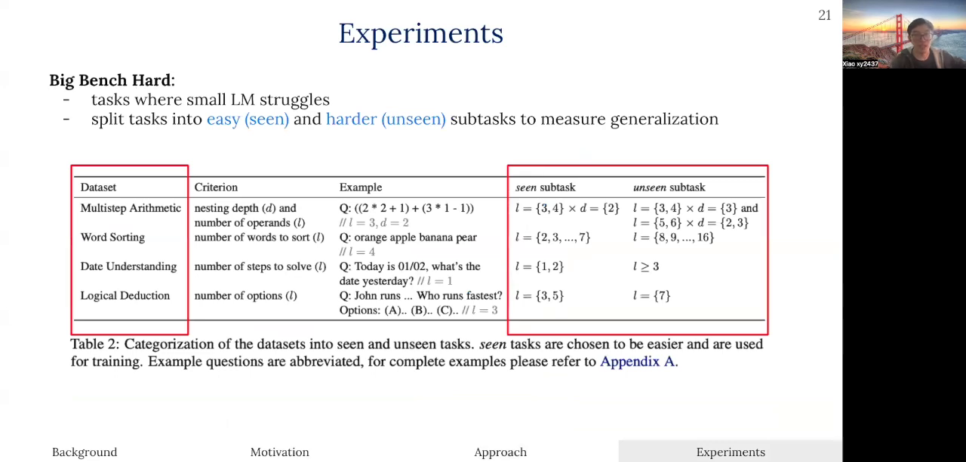We consider 4 tasks from Big Bench hard, where small language models struggle at those tasks, and the tasks themselves are easy to split into easier and harder subtasks. For example, a 7 to 13 billion model really struggles on multi-step arithmetic, and we can use the depth and number of brackets in the question to split them into easier subtasks for training or a harder subtask to measure the generalization ability.